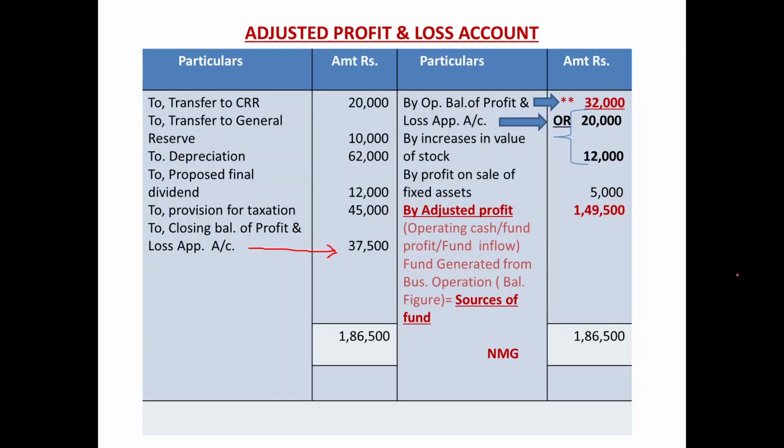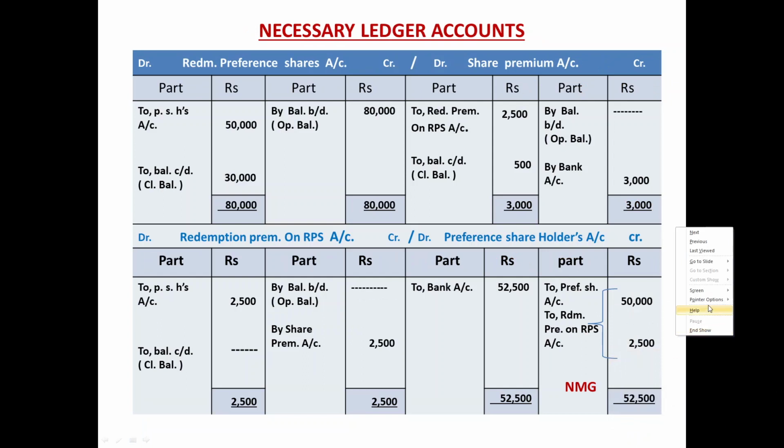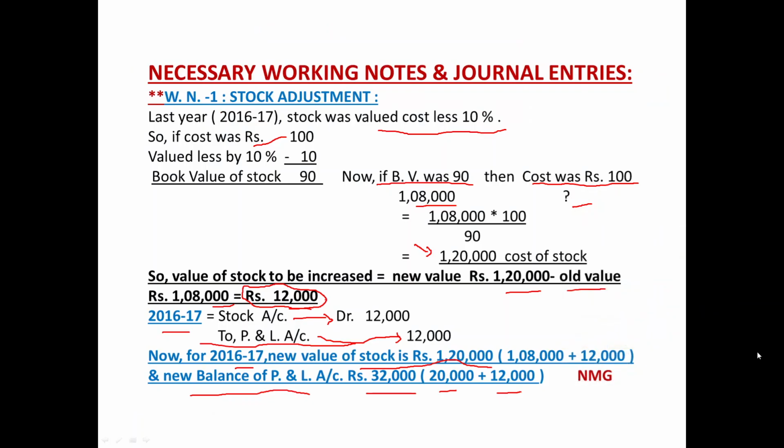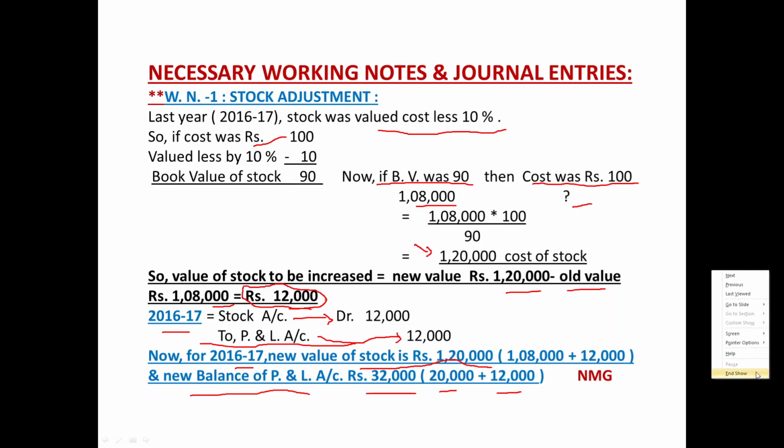Because we have increased the value of closing stock of last year, the cascading impact came on the balance of profit and loss account, and the new balance became rupees 32,000. Have a look in this particular working note. It is 32,000.